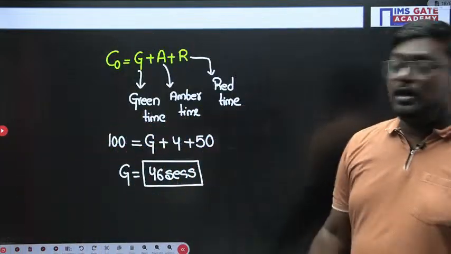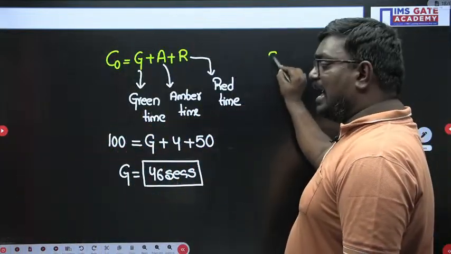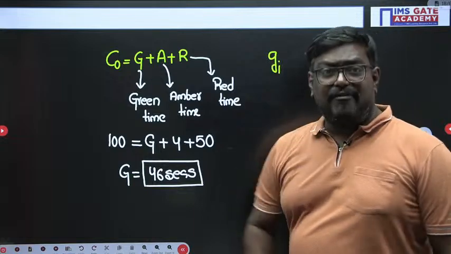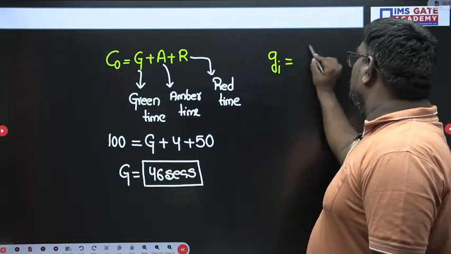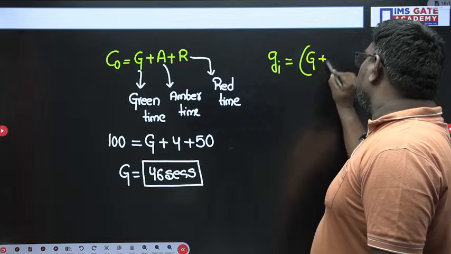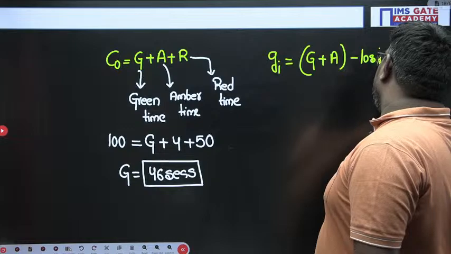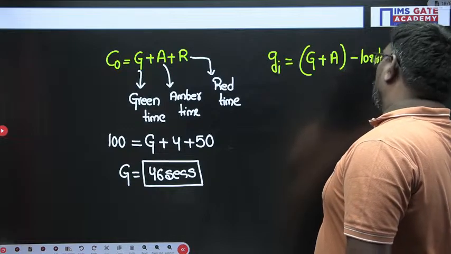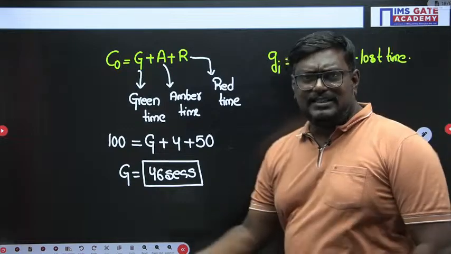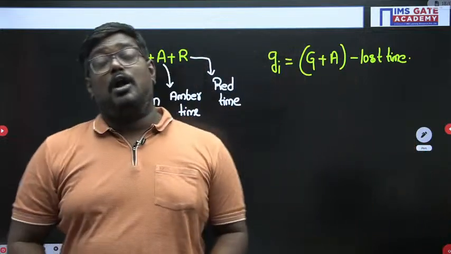Very good, very good. Now, let me tell you what is the effective green time. Effective green time is nothing but green time plus amber time minus lost time. You already know the green time and the amber time.